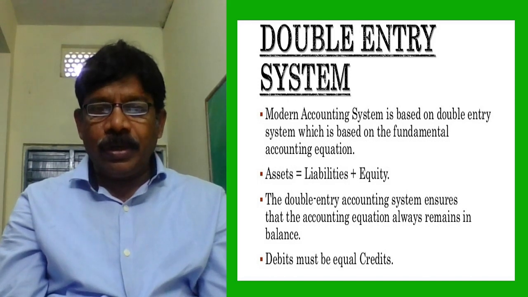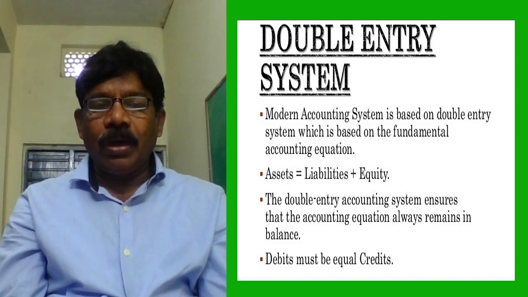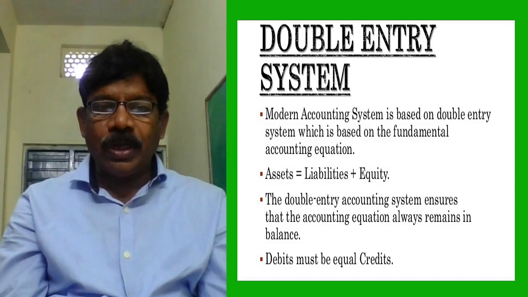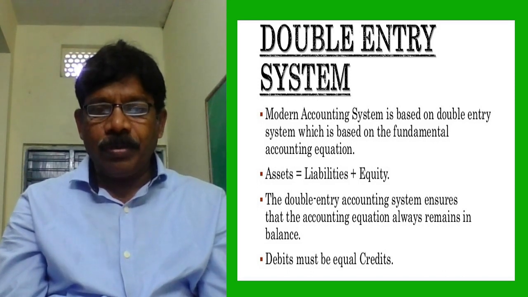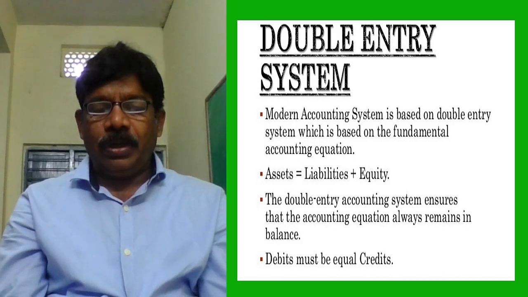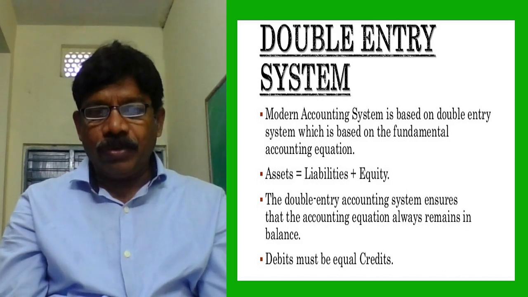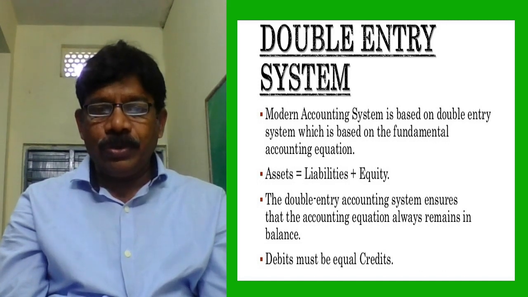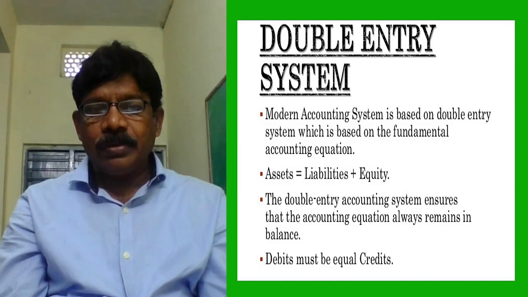So this double entry system is based on the accounting equation. The accounting equation is based on dual aspect: debit is equal to credit. The double entry accounting system ensures that the accounting equation always remains in balance.